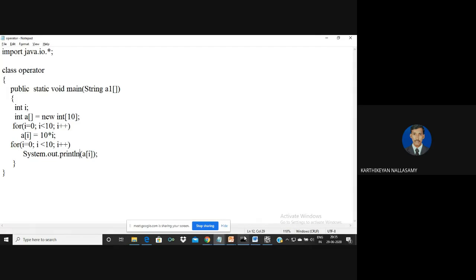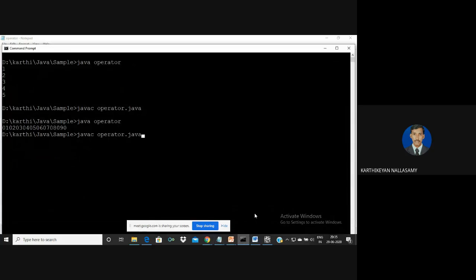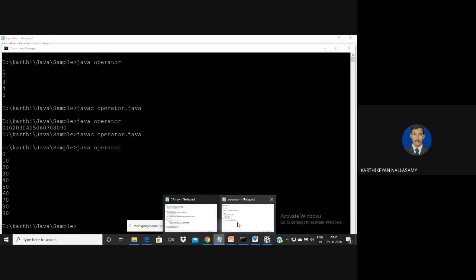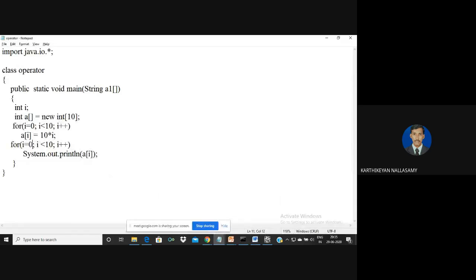Just let me show that concept once again. I'm going to compile. No errors, so I'm going to run my program. It will display 0 to 90. Even if you want, we can define it in reverse also. We can access the elements from the 9th location. We are moving from right to left, so i greater than or equal to 0 and the values must be i minus minus.